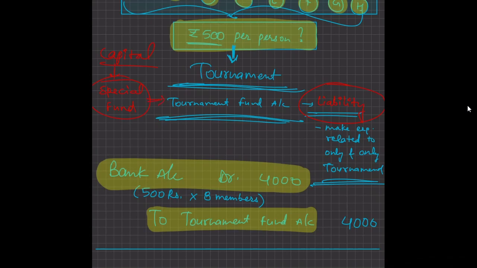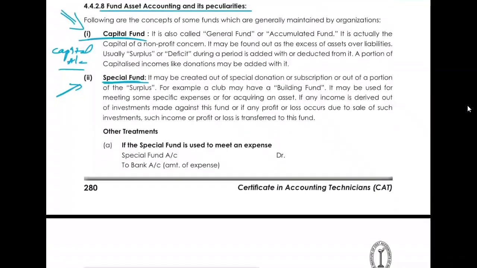And whenever I will make payment out of this fund, my fund liability will go down. For example, out of this 4,000, I have made 3,000 rupees expenditure in the tournament. So 1,000 rupees is left. So my liability has gone down by 3,000 when I am expending from this fund account. But if somebody else is contributing to this fund, the fund account will increase. Okay, so this is a separate specific fund which we are creating.